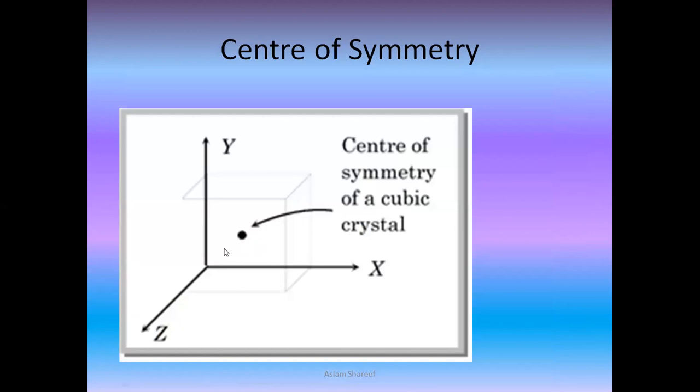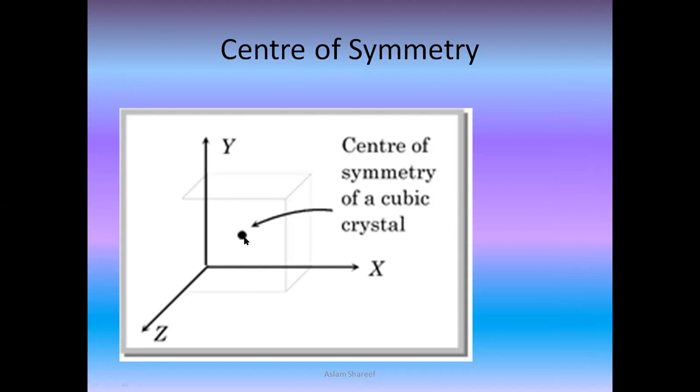Any line drawn through it intersects the surface of the crystal at equal distance in both directions. So a crystal always possesses only one center of symmetry, that you can clearly see here.